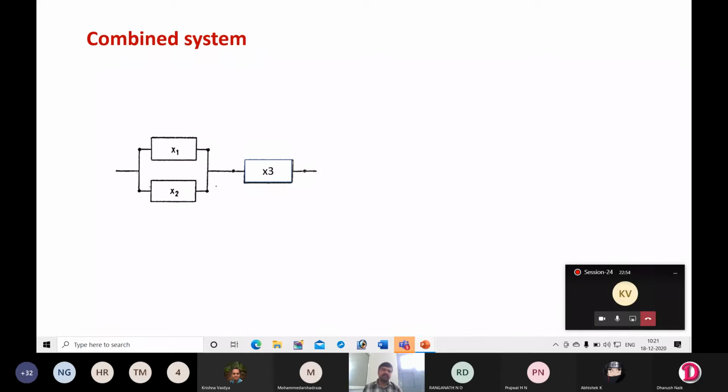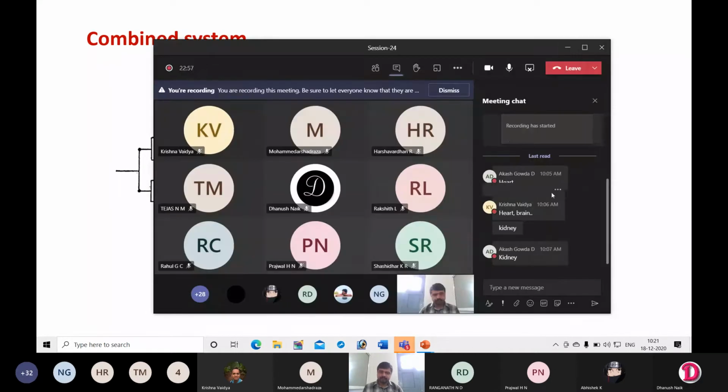Okay. Next, combined system. The human body is an example of a combined system, where, as we discussed earlier, some of the organs or systems are arranged in series, whereas some are arranged in parallel. That means if we have only one hand or one leg, one kidney, even one eye, we can live.